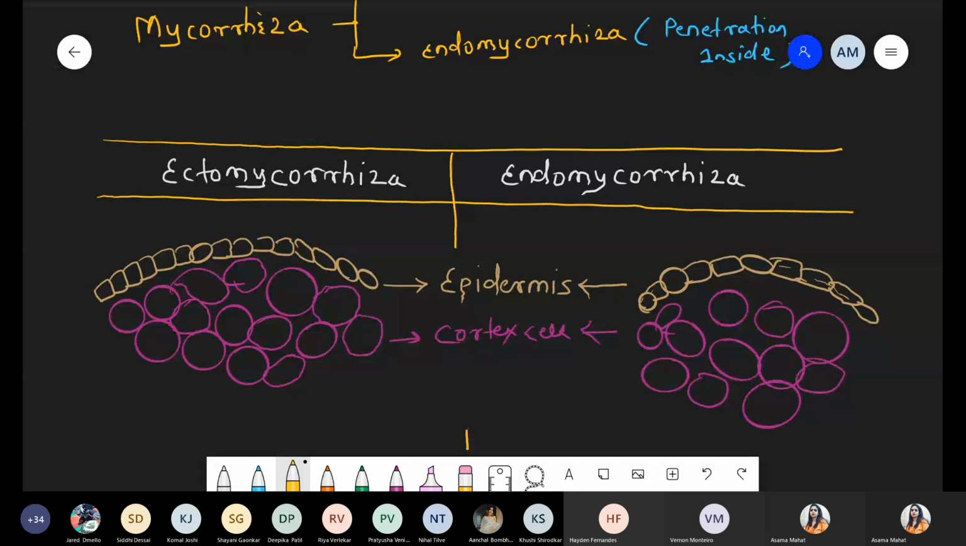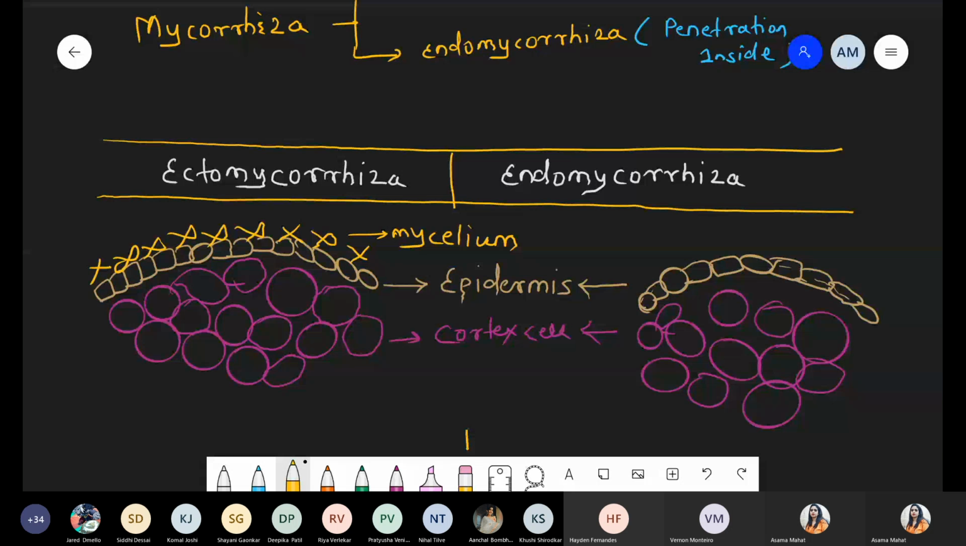When we are talking about ectomycorrhiza, it means that all the mycelium structure forms a network on the surface like this. This structure is the fungus mycelium. This mustard color represents the structure of mycelium. Ecto means it is present on the surface. So all over the surface, this type of mycelium structure gets spread.